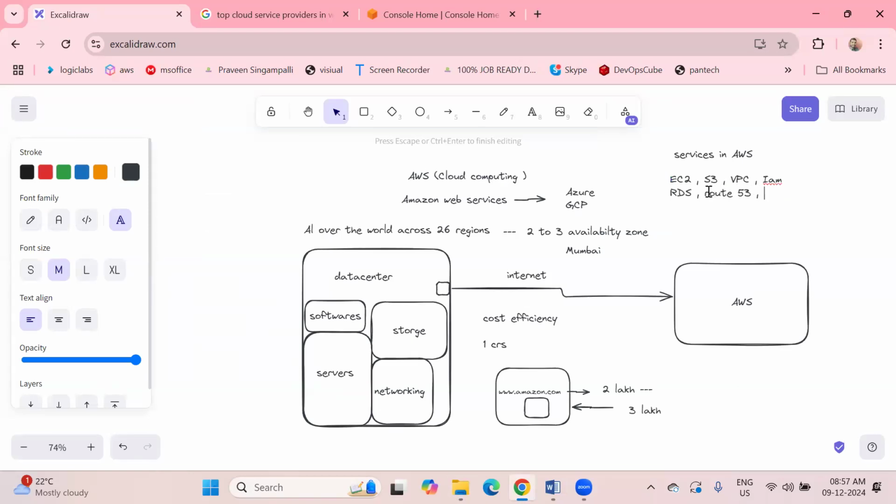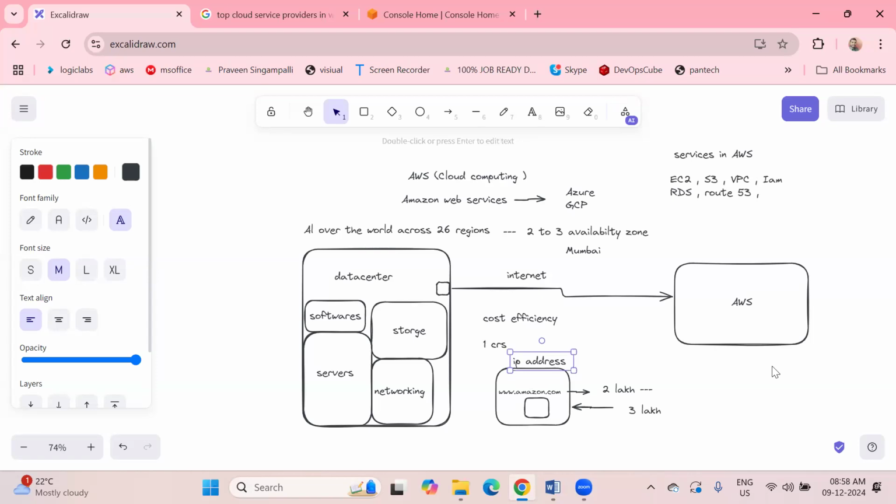What is Route 53? Nothing but you will be creating a server. Suppose you created one server, Amazon.com. For that, first we are going to get an IP address. This IP address you would directly provide to the customers. Can they remember the IP address? No, they will remember only friendly domain names.